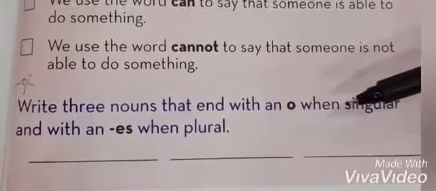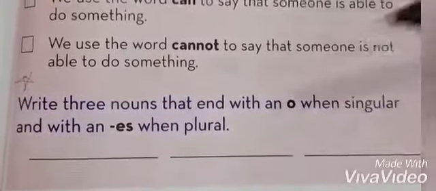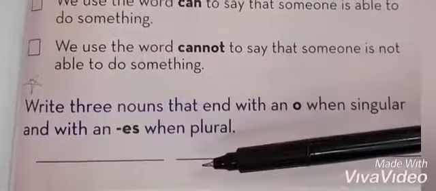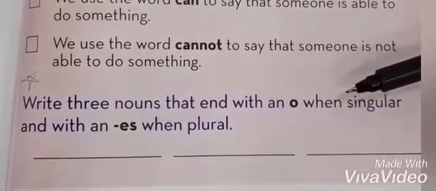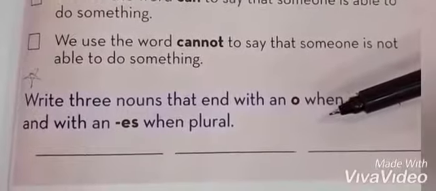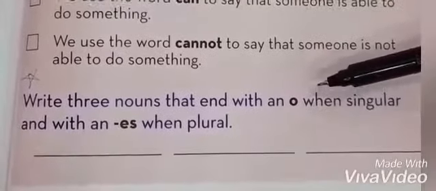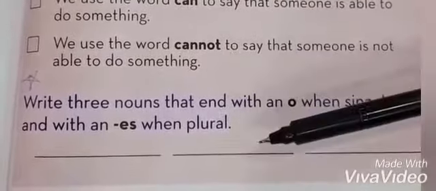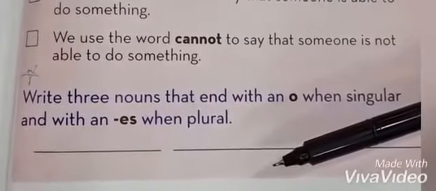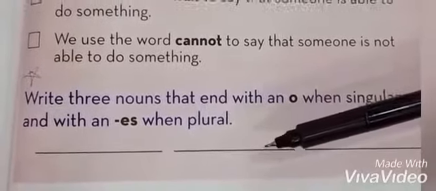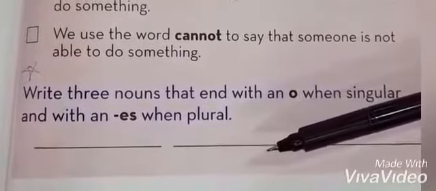Now students, I am going to describe the statement. We have to add ES with those words which end with O. For example, mango, M-A-N-G-O, mango. We will add ES with the noun mango.